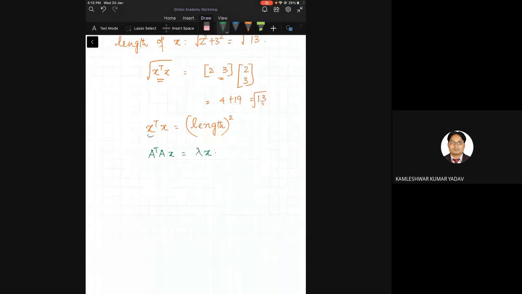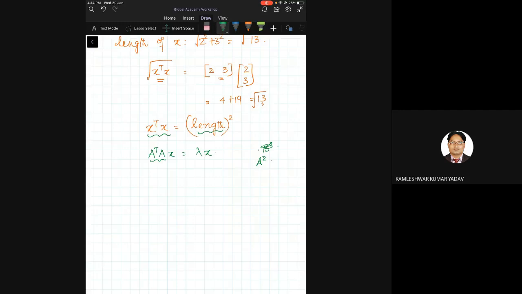We just saw X transpose X is in a way equivalent to length squared. A transpose A, in some sense, can be called as, say, some B square. I would say it as A square, let's say. It may not be the same.